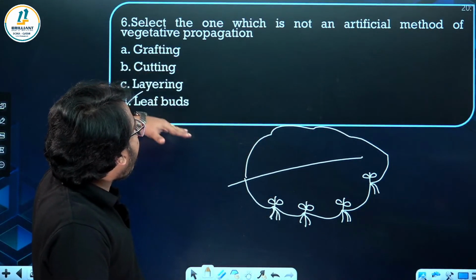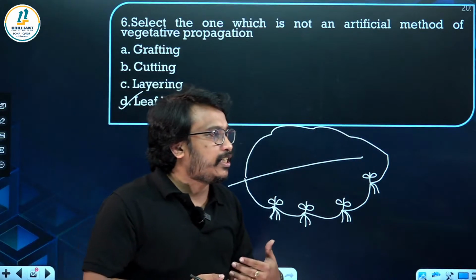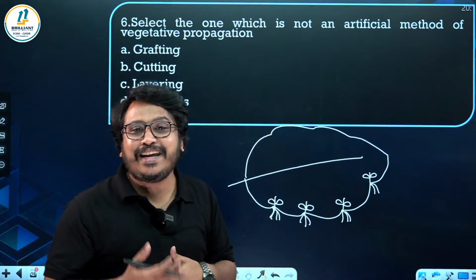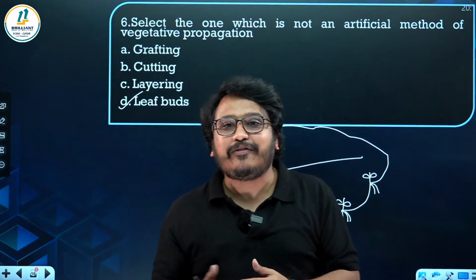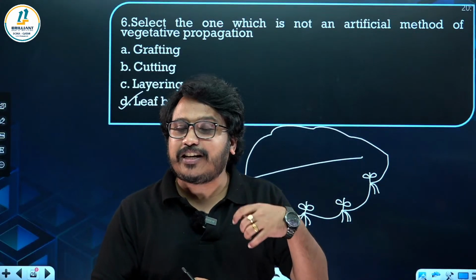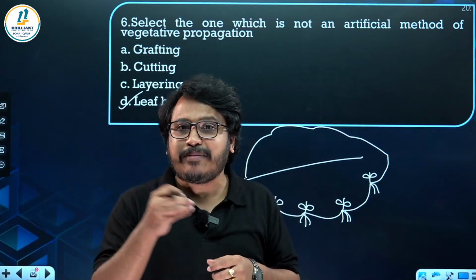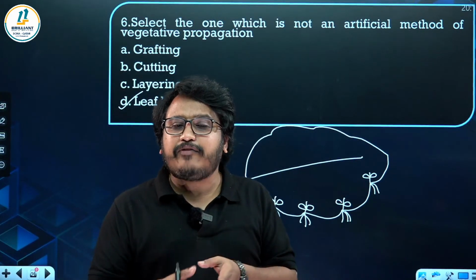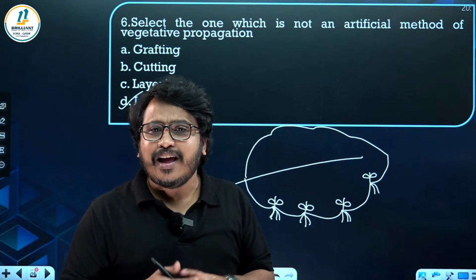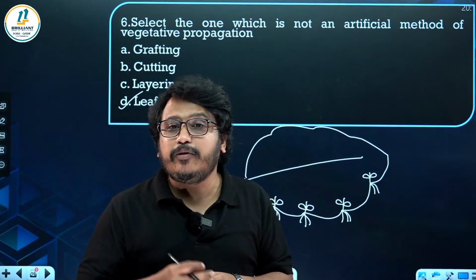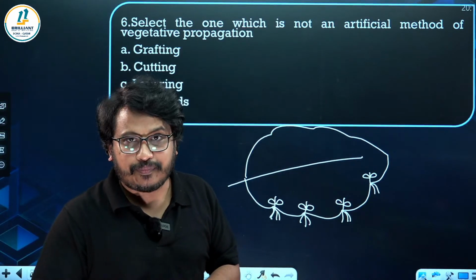Then the remaining are all artificial methods of vegetative propagation. You may know about grafting, cutting, layering, etc. So all these are artificial methods. In the case of rose plants, we use an artificial method of vegetative propagation like stem cutting if we want to multiply it in a shorter time. Usually artificial vegetative propagation is used in those plants where flowering as well as producing seed takes a lot of time.